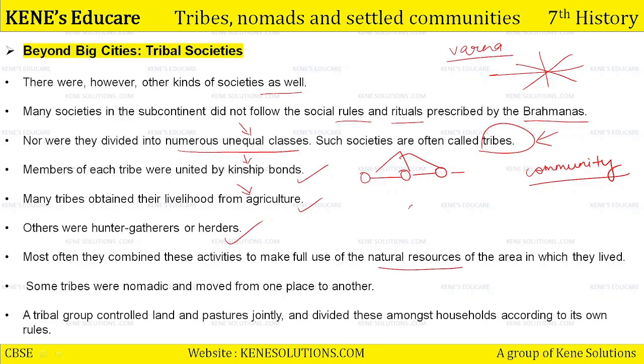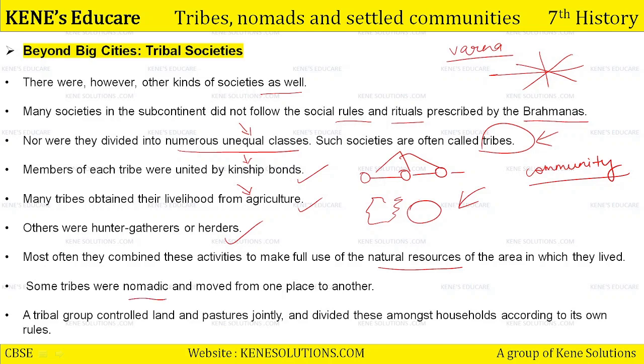तो क्या करते थे? कुछ लोग एग्रीकल्चर का काम करते थे, कुछ लोग वहीं पे हंटिंग और गैदरिंग करते थे और कुछ लोग वहीं का सामान हर्ड करके चले जाते थे. So they used to combine all these activities in the same place so that they can take the best of the advantage and the efficient utilization of the natural resources of that area.